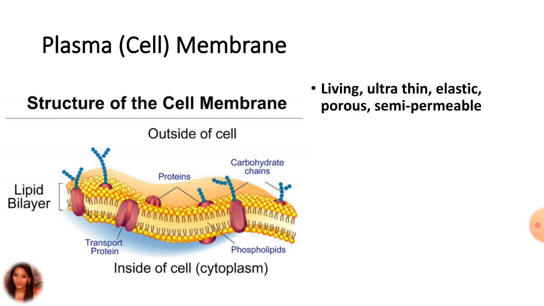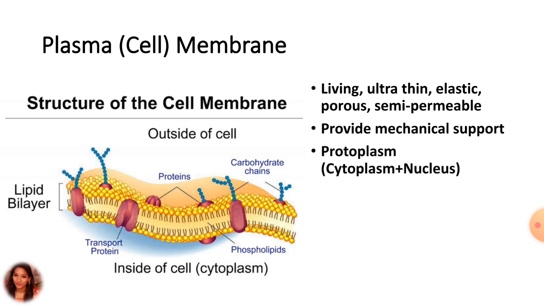After that, as we have seen, the plasma membrane or the cell membrane is the outermost covering in animal cells, while it is inner to the cell wall in the plant cell. The plasma membrane is a living, ultra-thin, elastic, porous and semi-permeable membranous covering of the cell. Primarily, the plasma membrane provides mechanical support to the protoplasm. That is, the protoplasm consists of cytoplasm plus nucleus together, and it also delimits the protoplasm from the exteriors, so it protects from outer enemies.